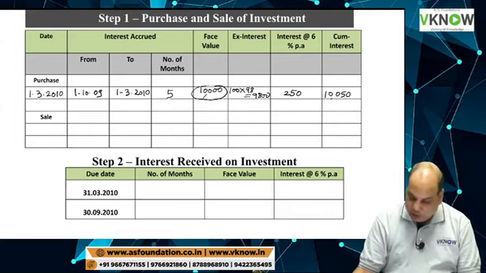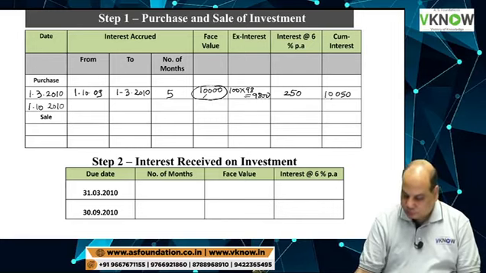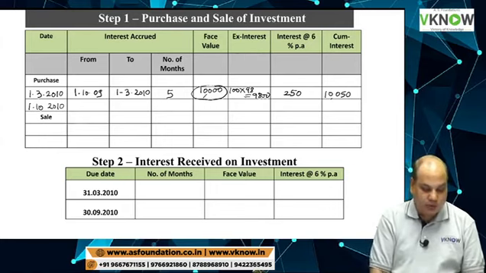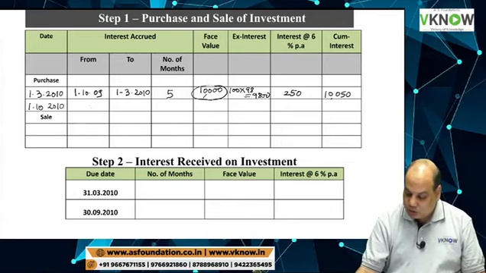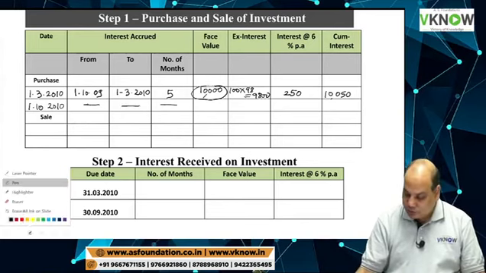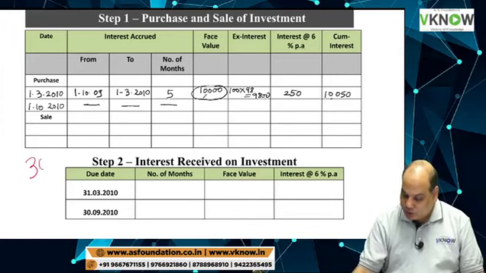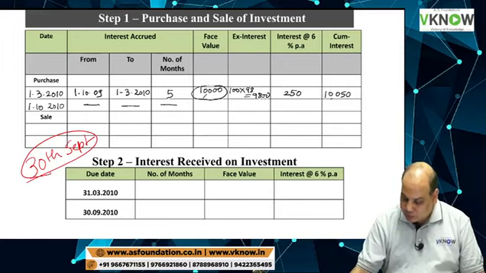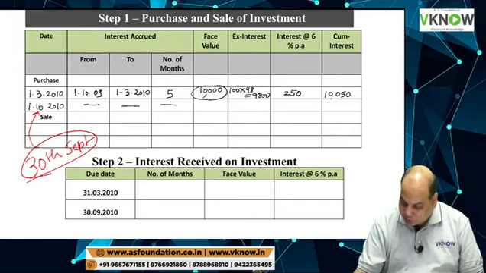Another lot was purchased on the fourth line, 1/10/2010. And what are the interest payment dates? 31st March and 30th September. That means interest accrued will be nil, because the interest payment date is 30th September and you are buying it on 1st of October.